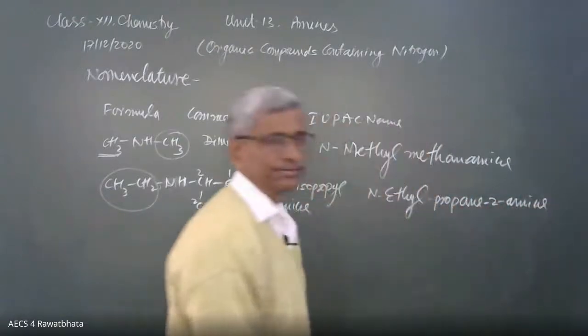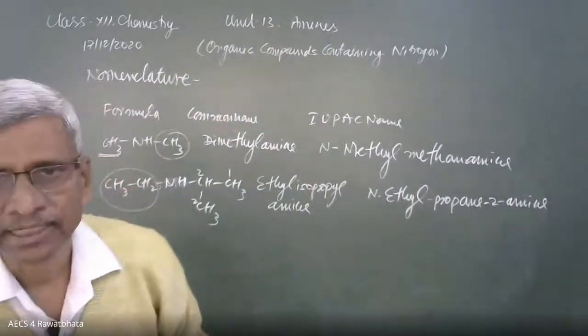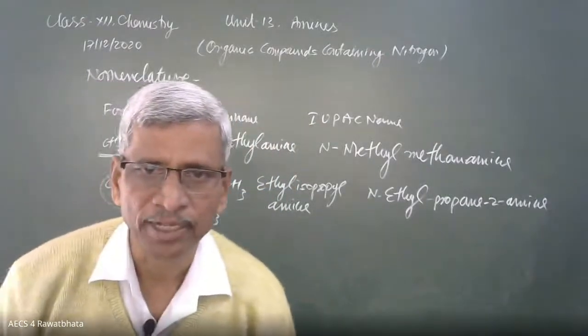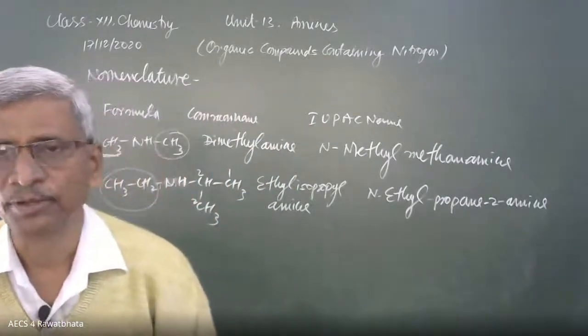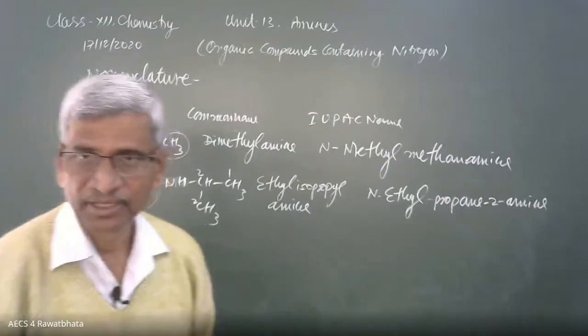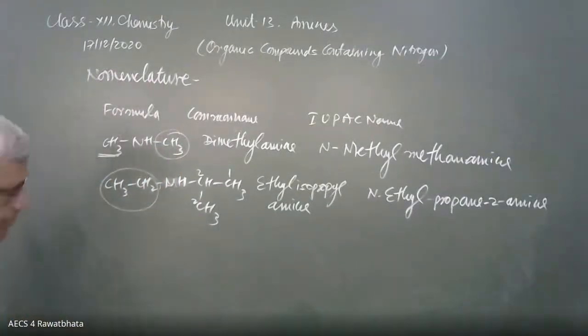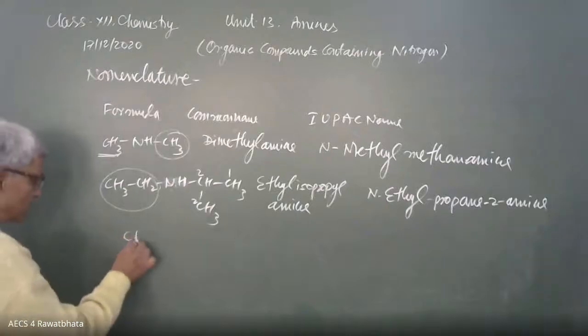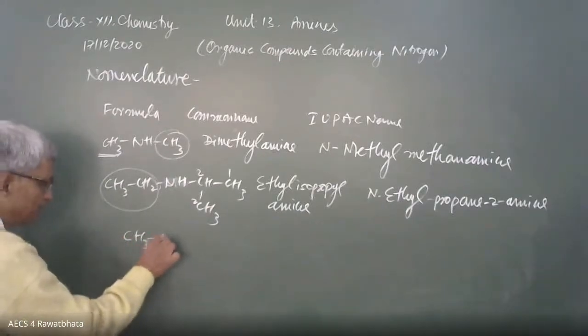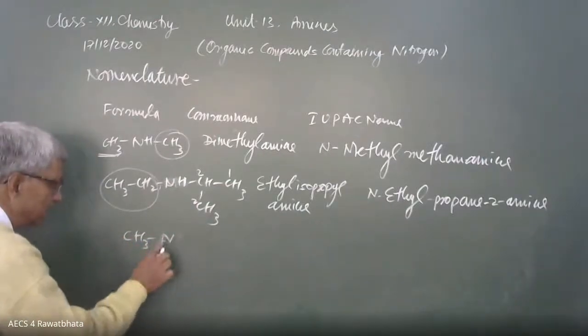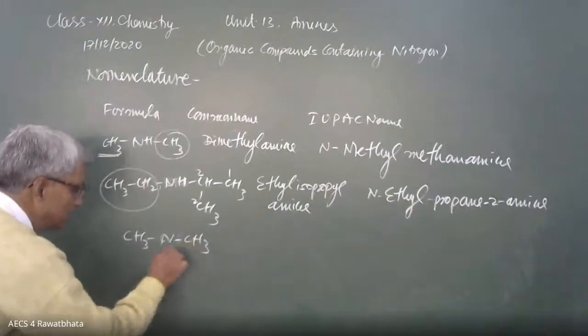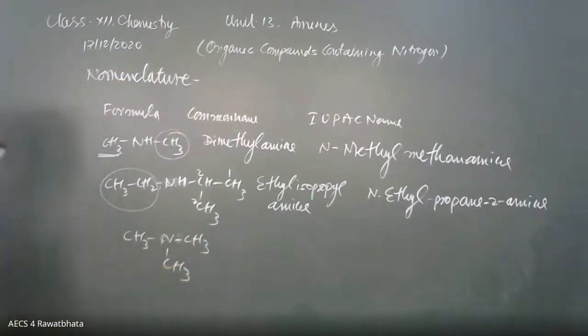Propane 2 amine. Okay, beta? Yes, N-ethyl propane 2 amine, N-ethyl propane 2 amine. Yes, you are correct. You know the trick, how to write the name. So this is the 2 degree, now 3 degree: CH3, NHCH3, N, CH3, here is CH3.